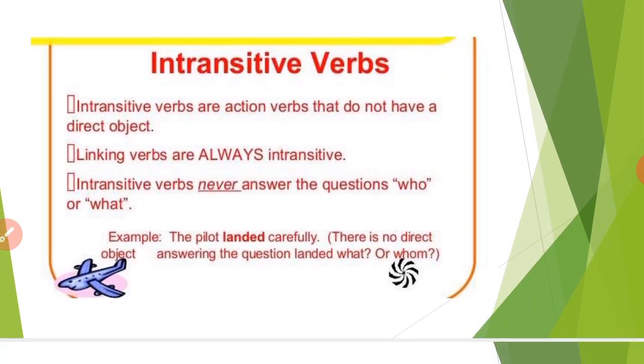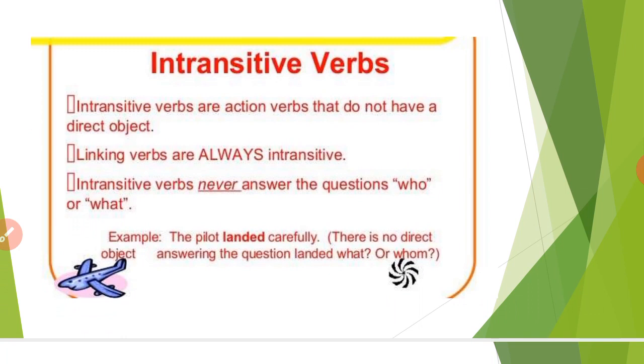So, intransitive verbs are action verbs that do not have a direct object. Linking verbs are always intransitive verbs. In the next video, we are going to discuss linking verbs: how to use them, and how to identify linking verbs and auxiliary verbs. I am going to prepare that video, don't worry. So what is an intransitive verb? An intransitive verb never answers the questions whom and what, as opposed to a transitive verb; if you ask who or what, you will get an answer.